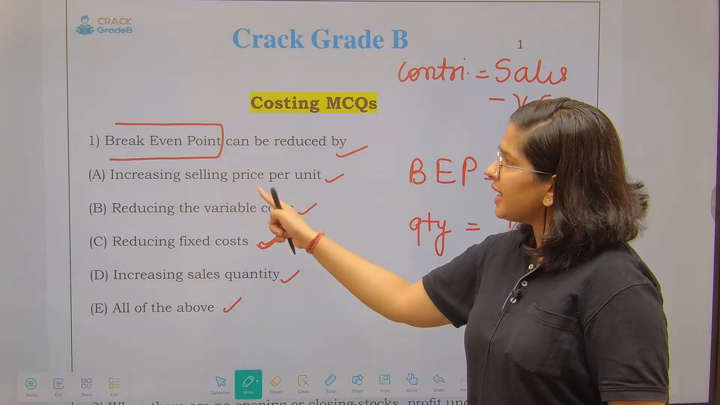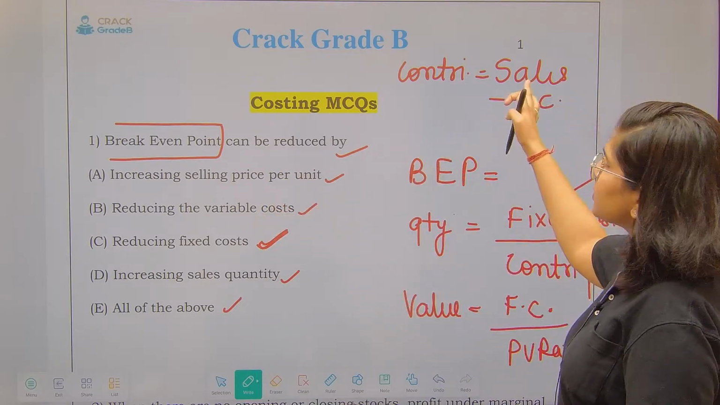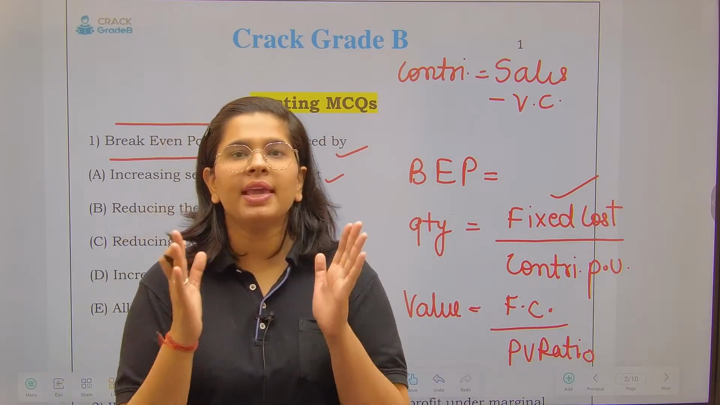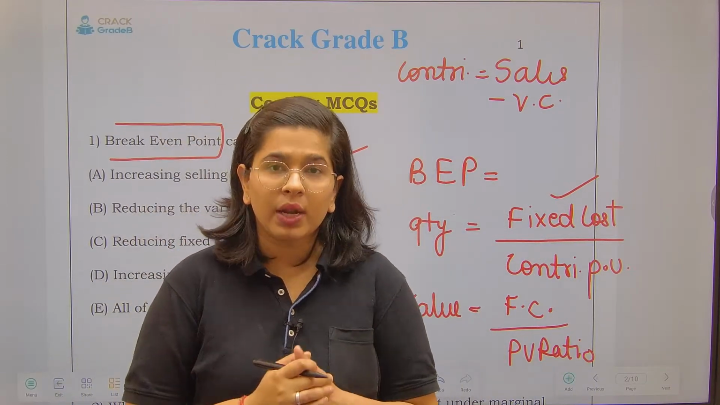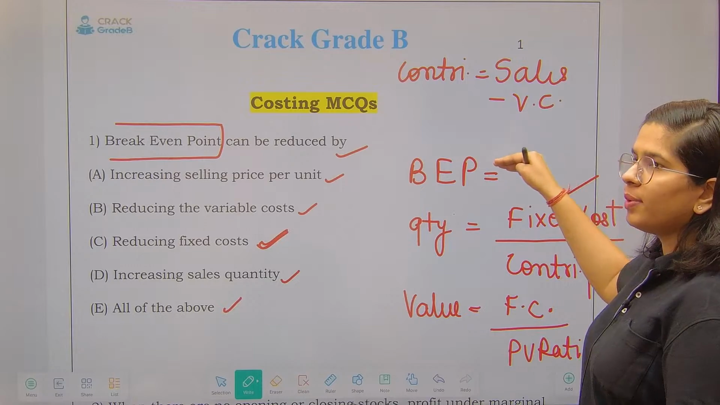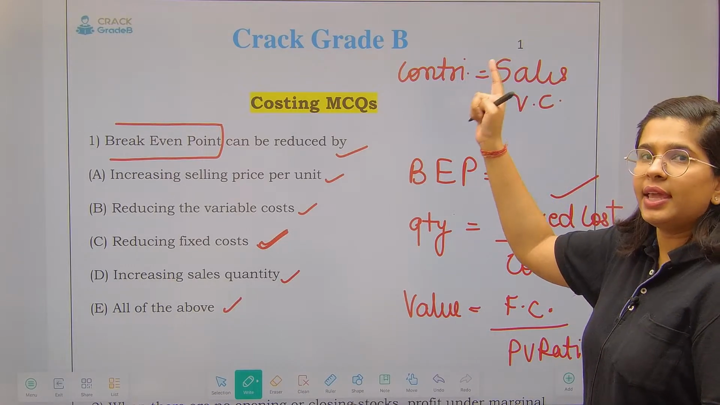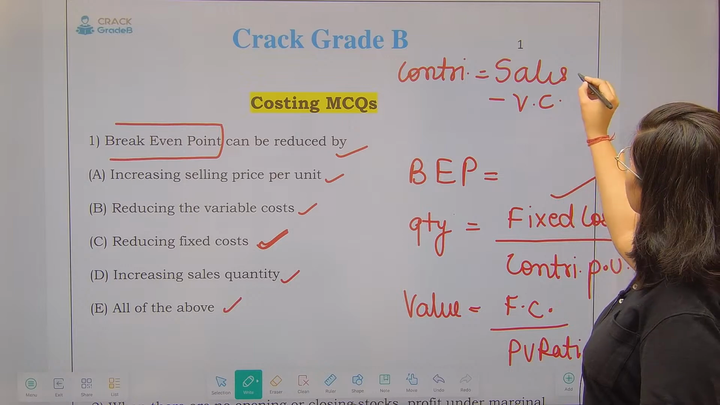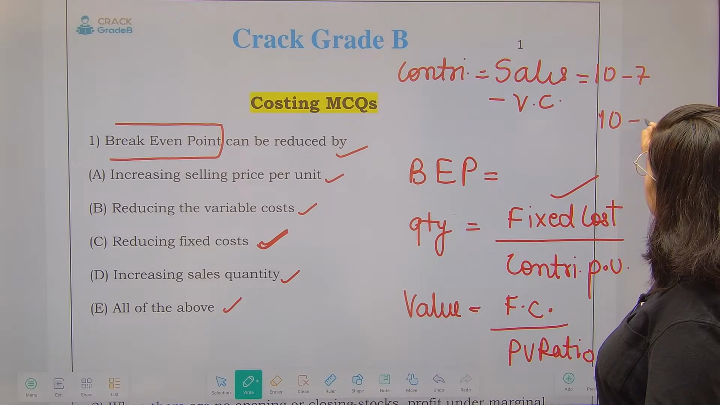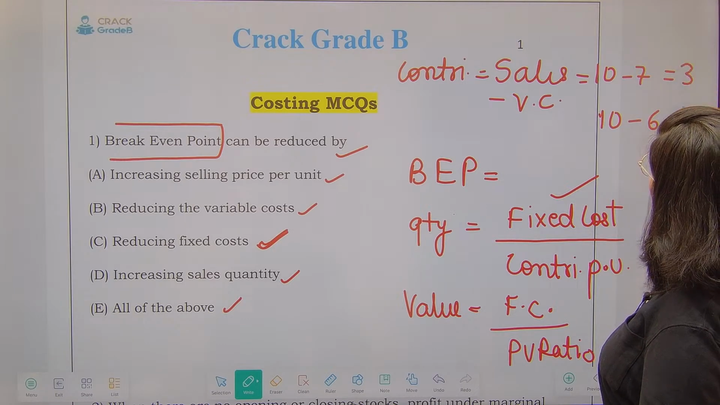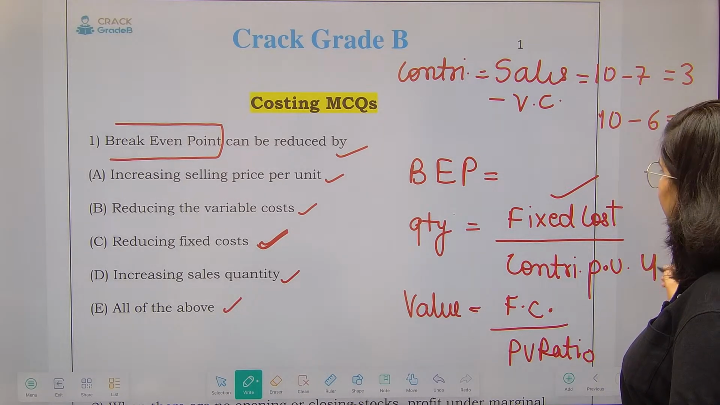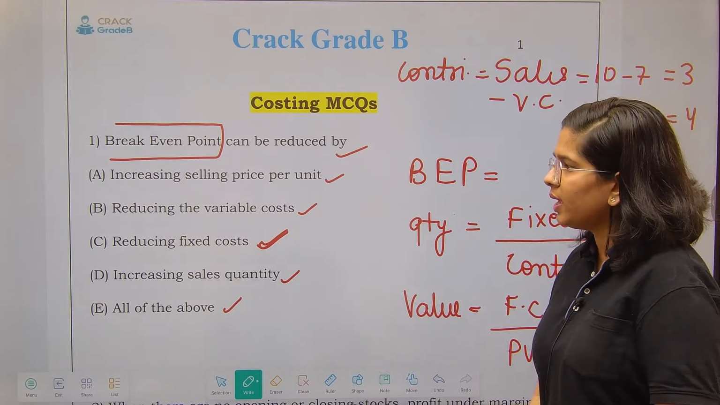Increasing selling price. If my selling price is going to be increased, then my sales is going to be increased, right? If my sales will be increasing, my break-even point will be reduced. Fine. Reducing the variable cost. If my variable cost is going to be reduced, my contribution will be increasing. Suppose earlier it was 10 minus 7, now it is 10 minus 6. So earlier the contribution was 3, now the contribution is 4. If something is increasing in the denominator, obviously break-even point is going to be reduced.